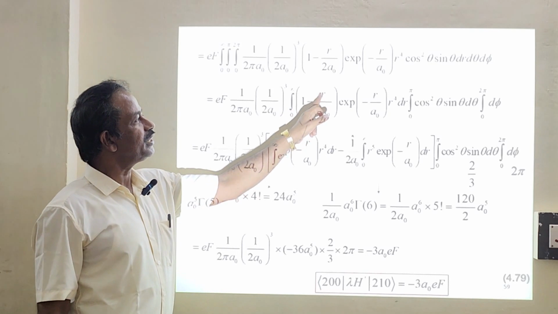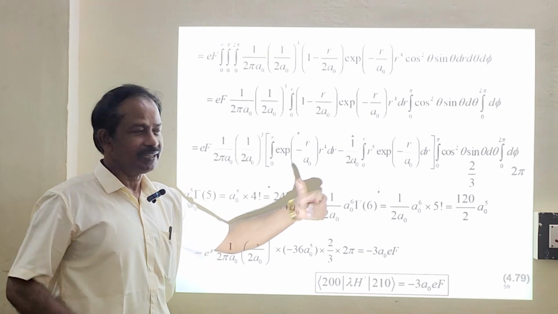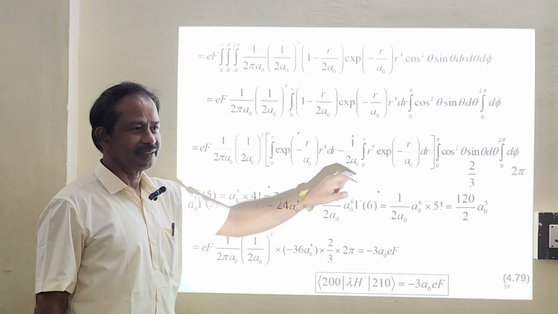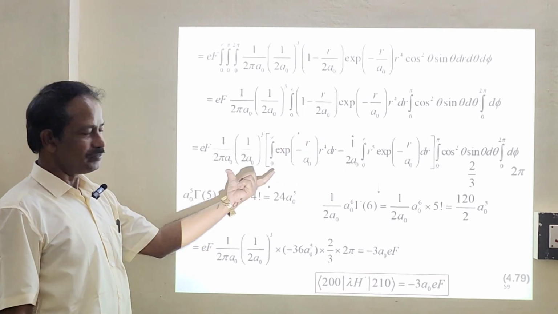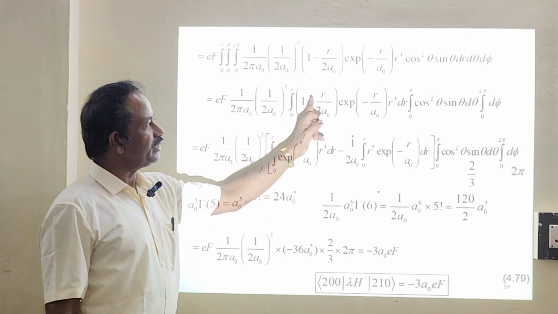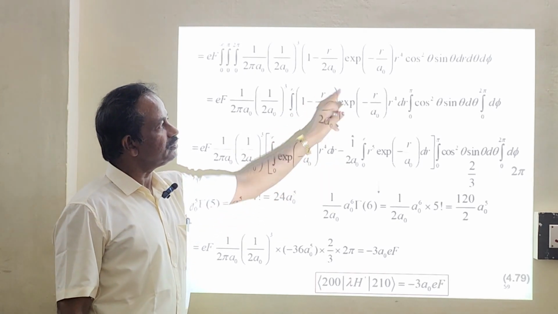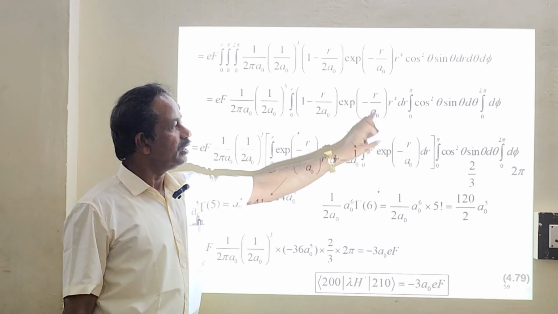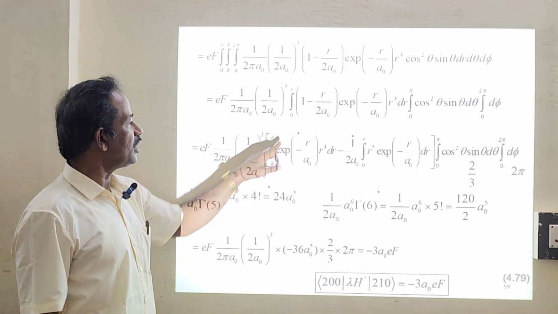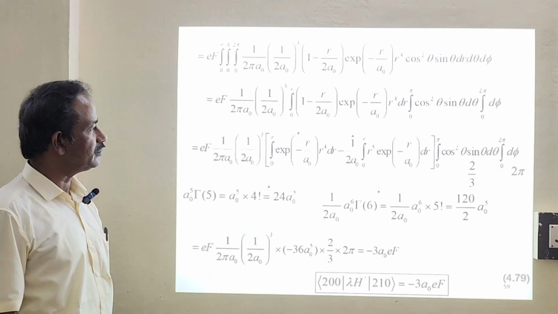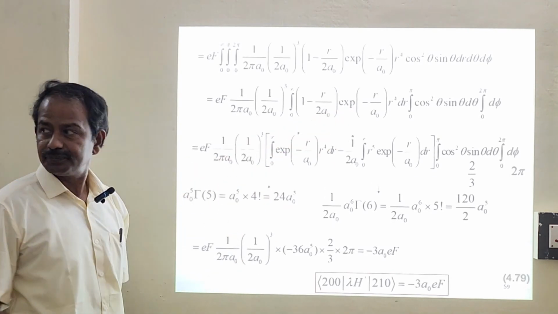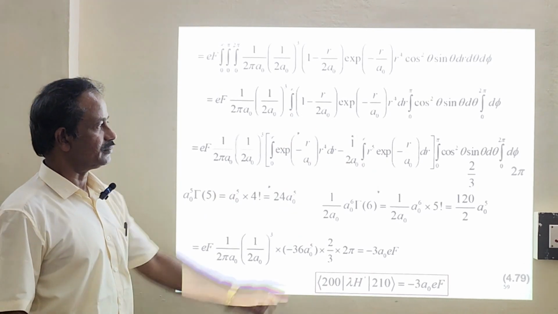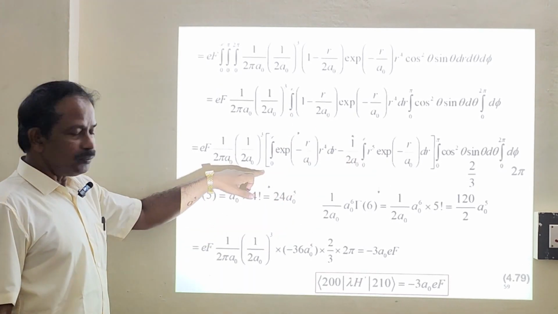Now just separate 1 minus r by 2a naught, and we can write separately. 1 here, minus r by 2a naught here. The r you just put inside: r to the power 4 multiplied by r gives r to the power 5, and e power minus r by a naught is the common term. This r to the power 4 is here. We have pulled 1 here, and we have pulled minus r by 2a naught that side. Now we have already seen this one.